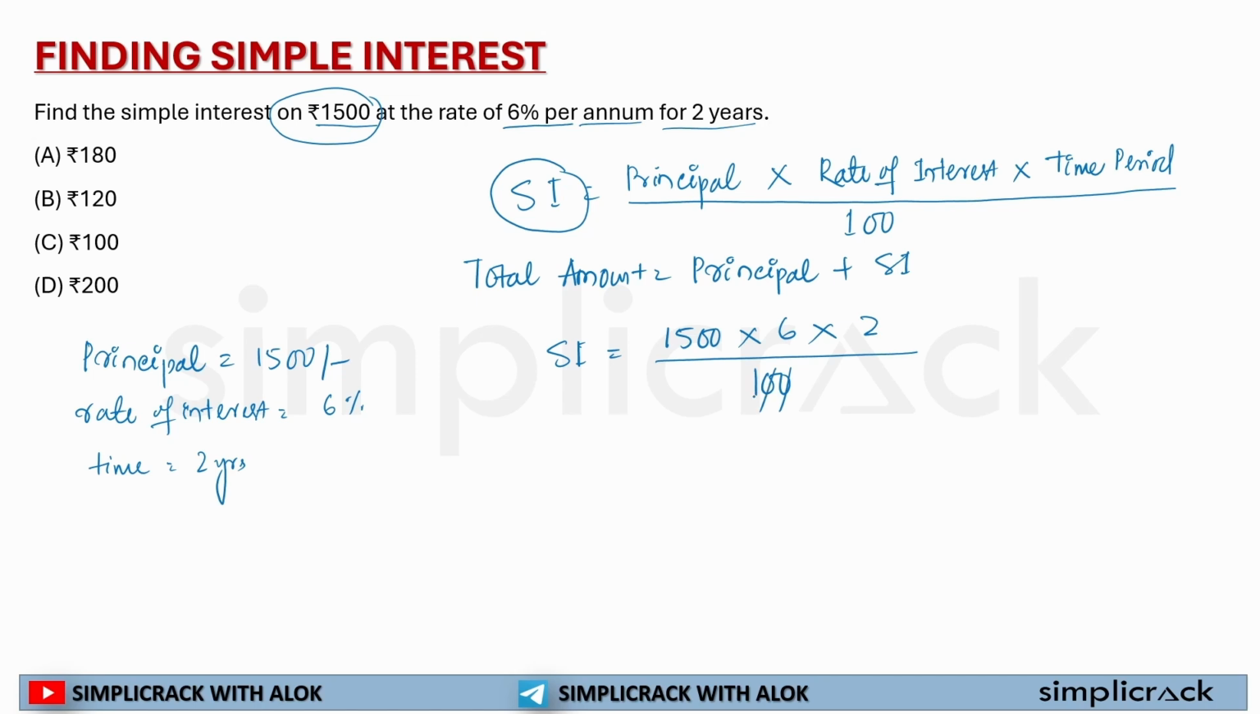Now I will solve it. 0 0 will cancel out here. 15 6s are 90, 90 2s are 180. What is my answer? My answer is 180. See, as simple as that. You just need to understand the language first, then put it in the formula and you'll get the answer.